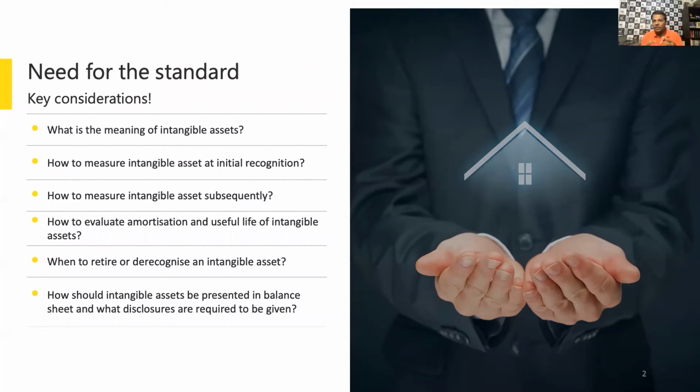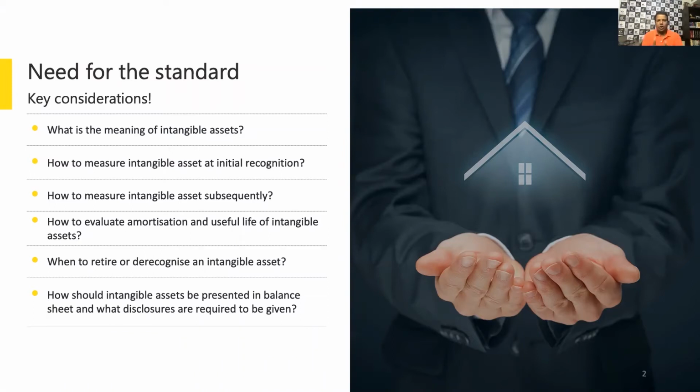How do you do subsequent measurement, like on fixed asset we talked about? The similar type of stuff is what we need to understand now, not for the fixed asset but for the intangible assets. So what is an intangible asset all about? What are the criteria for recognition of an intangible asset? How do you measure an intangible asset?